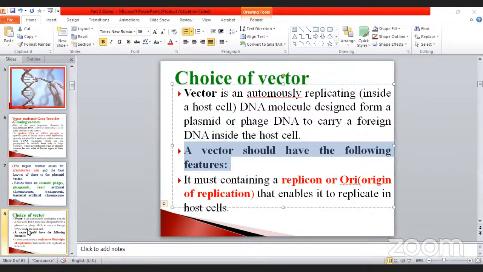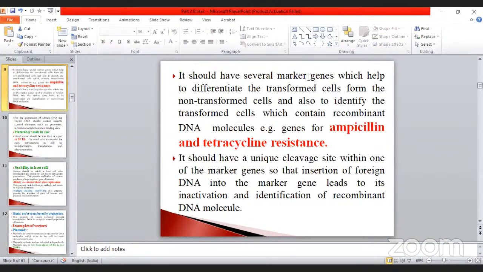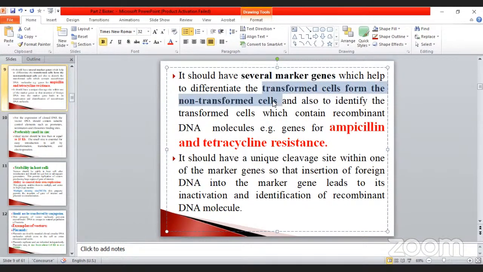Next one is, see that, it should have several marker genes which help to differentiate the transformed cells from the non-transformed cells. Already we saw it. We should note which one we are introducing, isn't it?